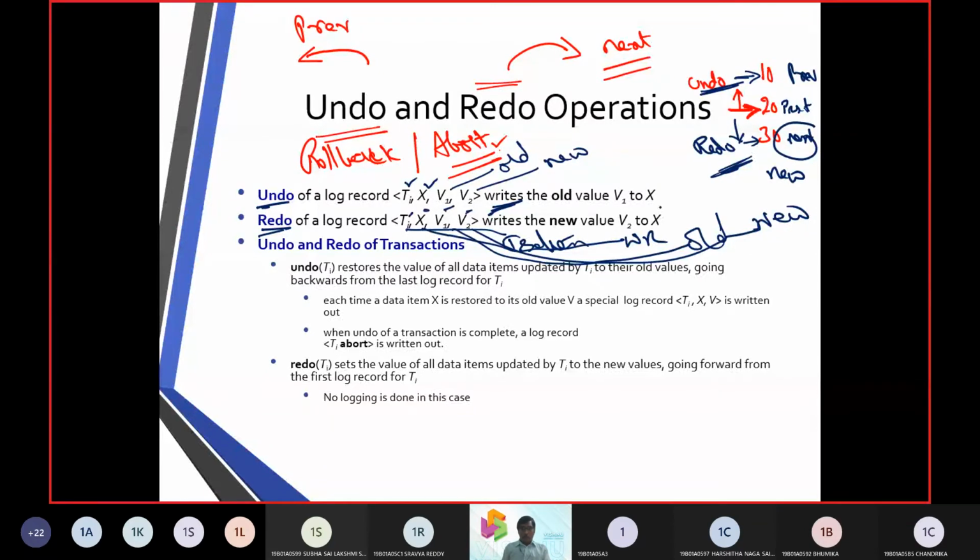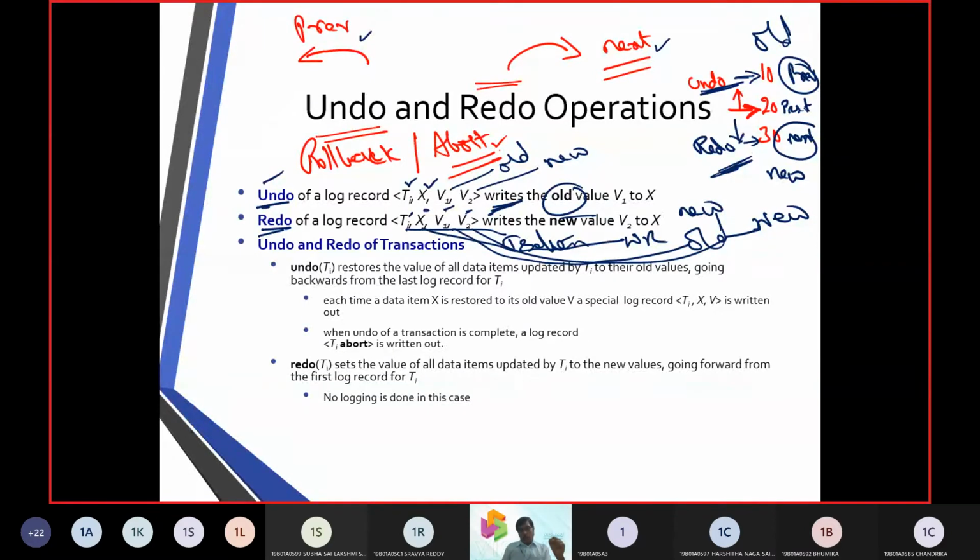Now when I do it with an undo operation, it is moving to the previous, that we call old. So you should understand, when we do an undo operation, we are moving one step backward. When we use a redo operation, we are moving one step to the next.